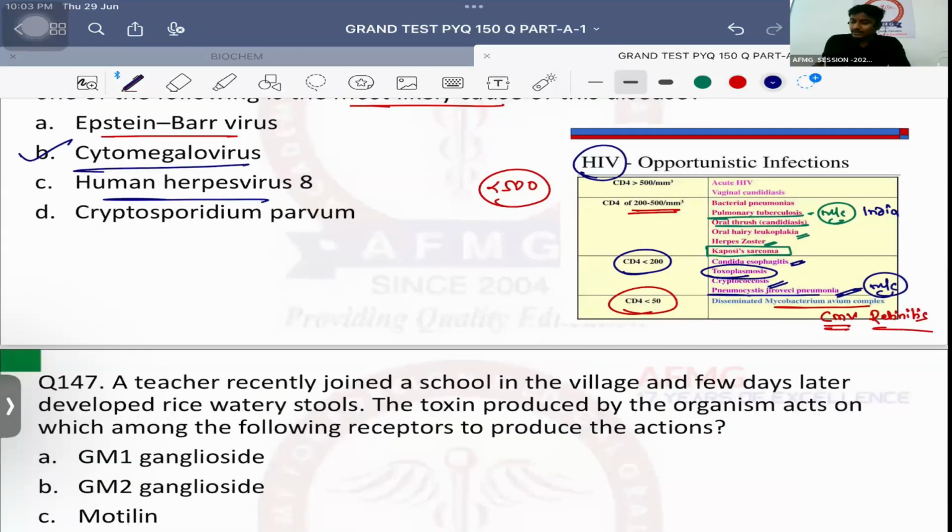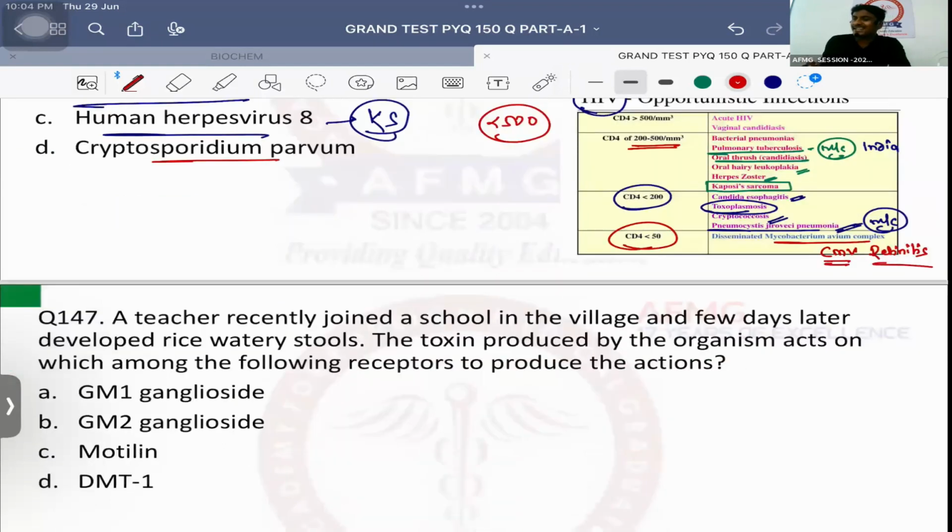Human herpes virus 8 leads to Kaposi sarcoma, which is commonly associated with AIDS patients usually. Most common cancer associated in AIDS patients, non-Hodgkin's lymphoma, that is diffuse large B-cell lymphoma, followed by Kaposi sarcoma. So don't make mistakes. And Cryptosporidium parvum causes diarrhea in the patient.